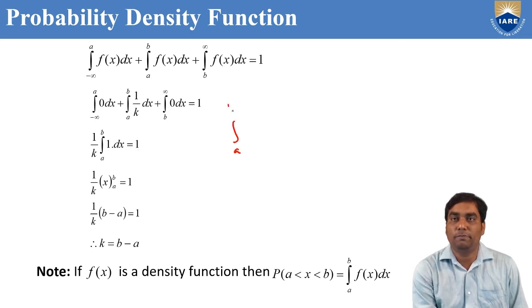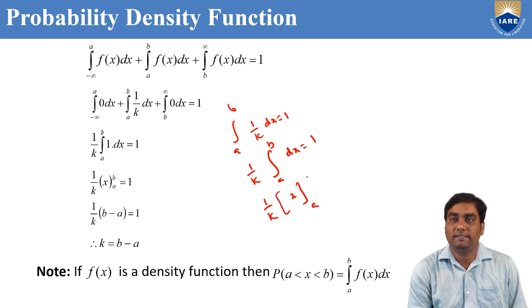Integral a to b of 1 by k dx equal to 1. Take 1 by k outside, integral a to b of dx. Integration of dx equals x. The lower limit is a, the upper limit is b, equal to 1. 1 by k into (b minus a) equal to 1. So k equal to b minus a.